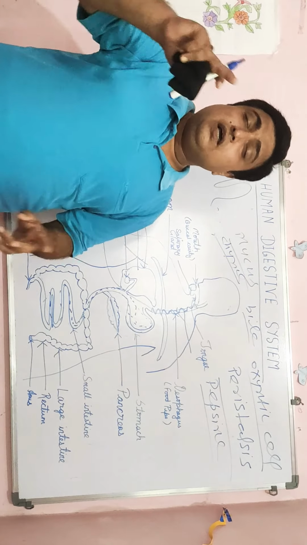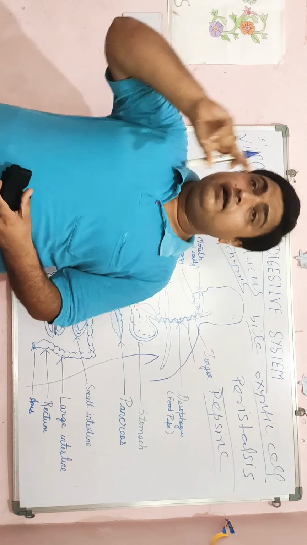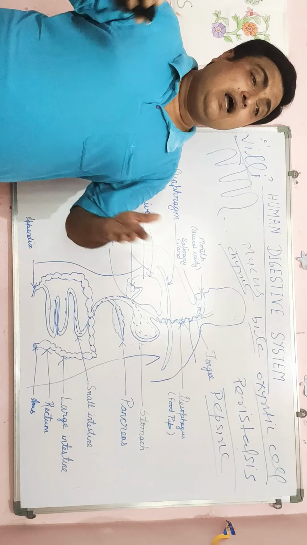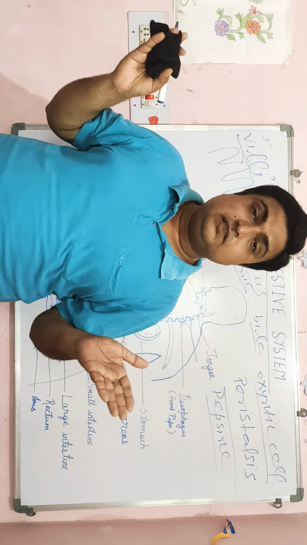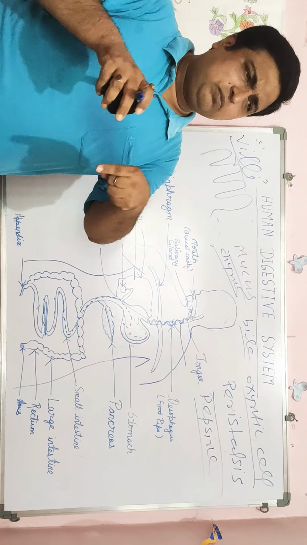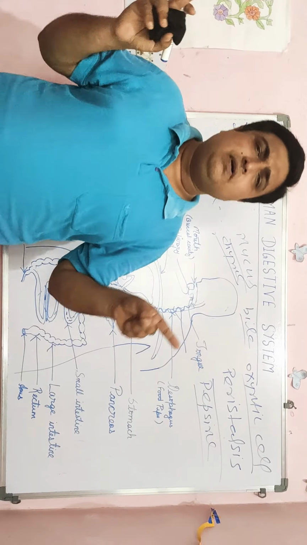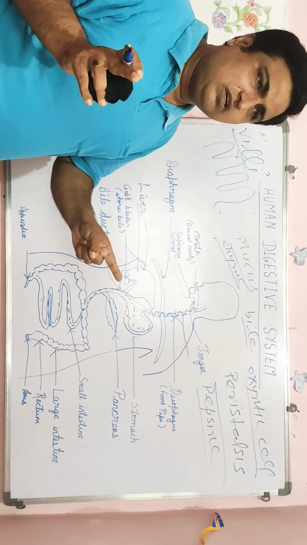Then what happens? These food substances mix with blood, and in blood respiration takes place, and it is utilized for various purposes, that means various activities. And you know that the absorbed food substances utilized for various activities is known as what? Assimilation. So assimilation is also completed.